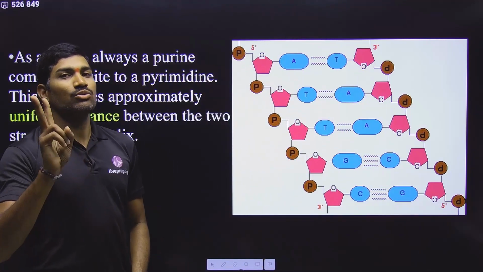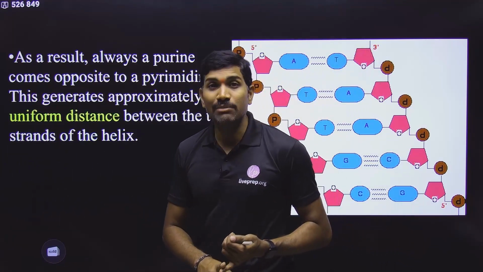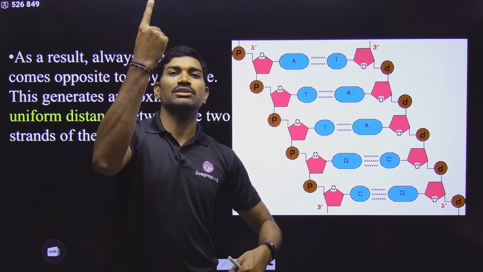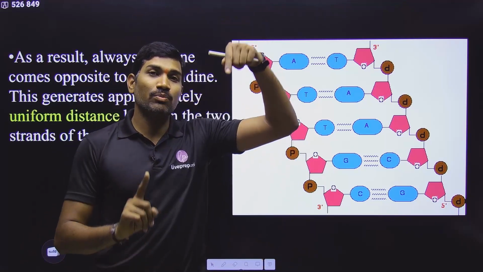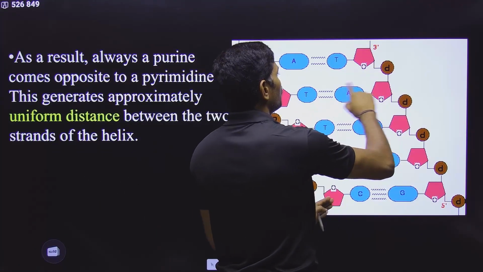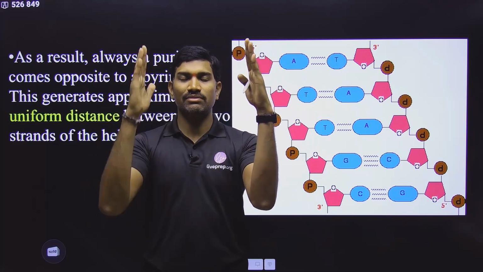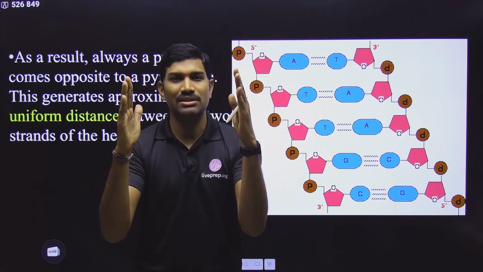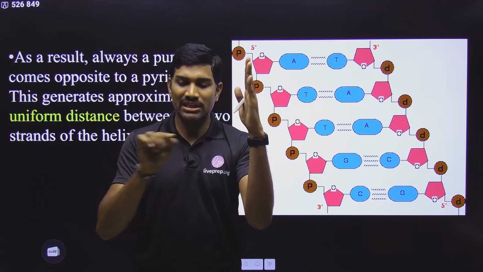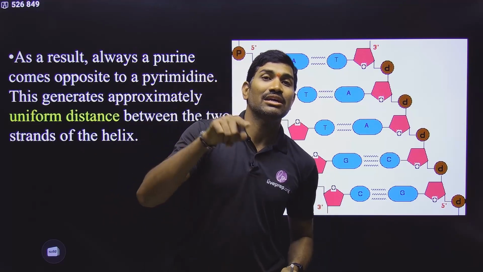So here there are 2 important points. Don't get confused, listen carefully. First, the term anti-parallel we use with respect to polarity, because one is 5 prime to 3 prime, the other opposite. So with respect to polarity, anti-parallel, very good. But with respect to the distance between 2 strands, suppose there are 2 lines and the distance is always constant between them. Can you say parallel or not? Yes, you can. Mathematically, these 2 lines are called parallel lines, because anywhere you see the distance, it is exactly the same. So read the sentences carefully.